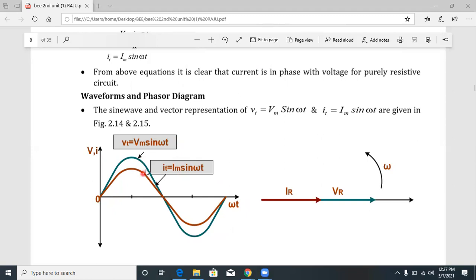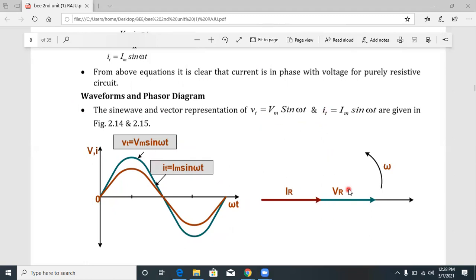That is called V of t is equal to Vm sin omega t and I of t is equal to Im sin omega t for a purely resistive circuit. It's clear. This is called IR and that's called VR. These two are in phase. V of t is called voltage and this is called current.